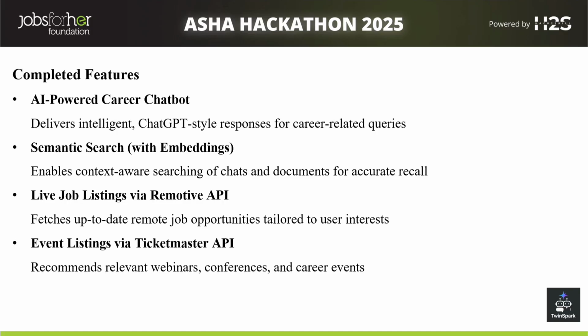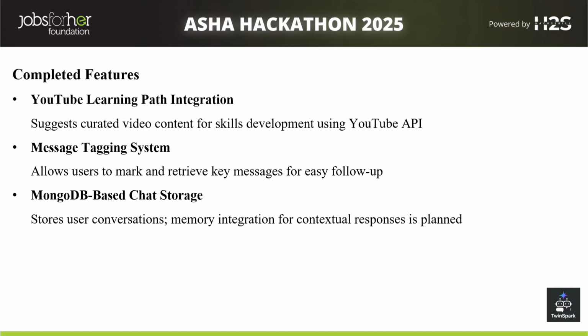And for event listing, for now, we have used Ticketmaster. And for guiding the learning path, we have used the YouTube public API. Message tagging is done with our UI features, and chat is stored using MongoDB.